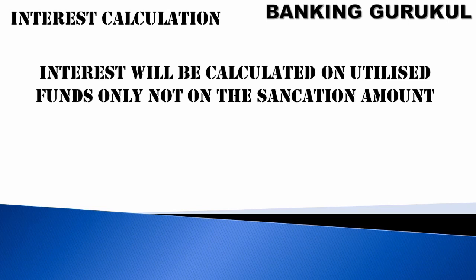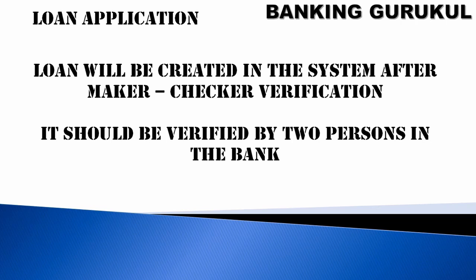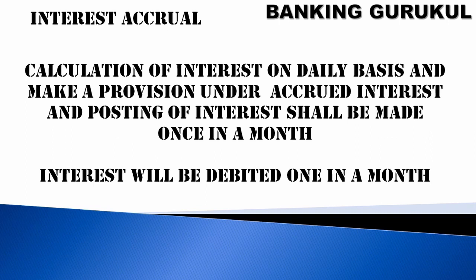The loan will be created in the system after maker checker verification. It should be verified by 2 persons in the bank, so any new CCOD account opened should be verified by maker and checker.